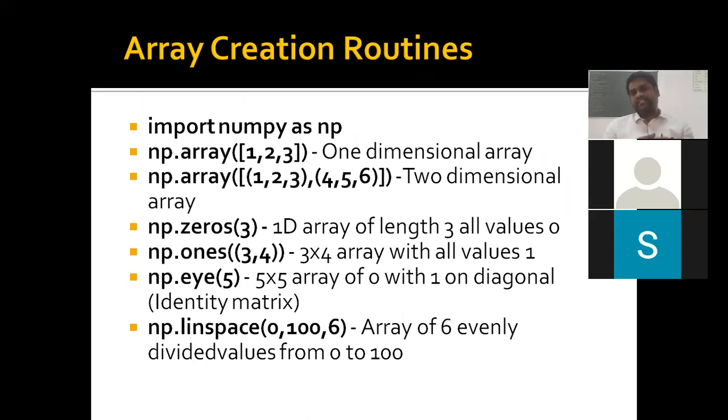Let's say here 0, 100, 6. So what happened? 0 to 100 will be split into equal parts. It may start with 0. Whatever the spots we have, let's say for example 0 to 100, it's split 25, 50, 75, 100. So it's going to create an array having 4 numbers. Okay, right? That is linspace.